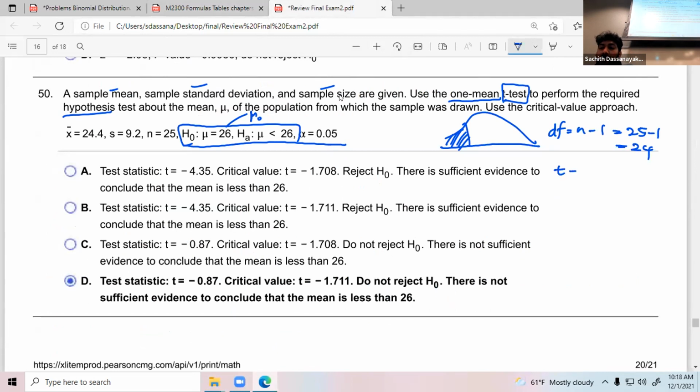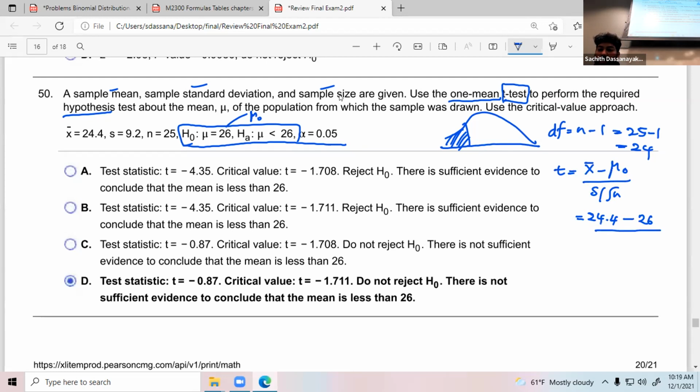Let's calculate the test statistic T, which is x bar minus mu naught divided by S over square root of n. All values are given. X bar is 24.4 minus mu naught, 26. This is going to be a negative value, doesn't matter.